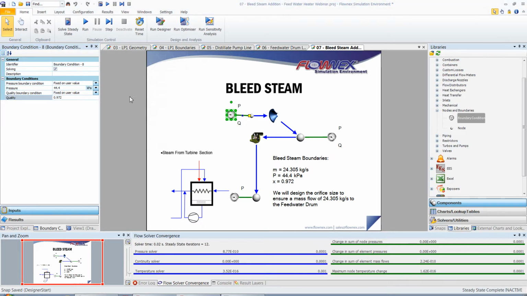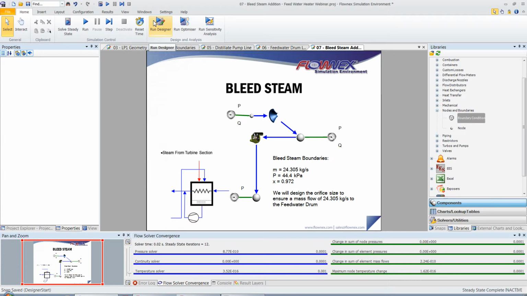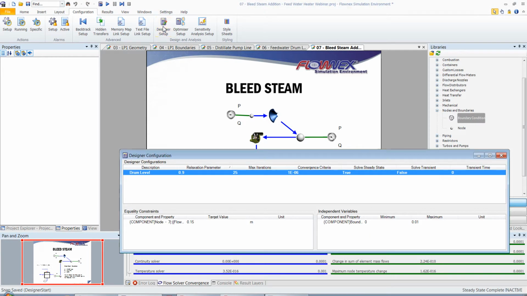For the restrictor, I will select diameter as our cross-sectional option, and I'll specify a discharge coefficient of 1. I'm then going to use the designer again in order to design for a mass flow of 24.305.